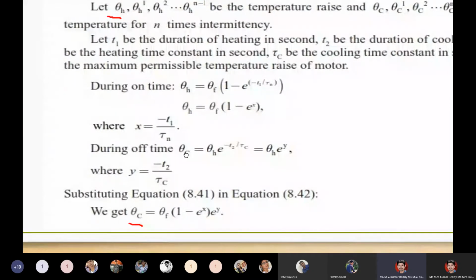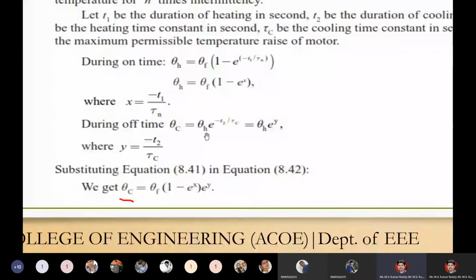During the off period, theta c is equal to theta h into e power minus t2 by tc. Here t1 and t2 are variable times, and let y be equal to minus t2 by tc. Now substitute equation 1 in equation 2.